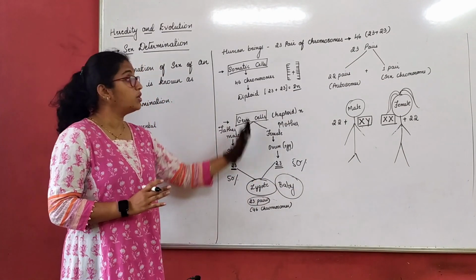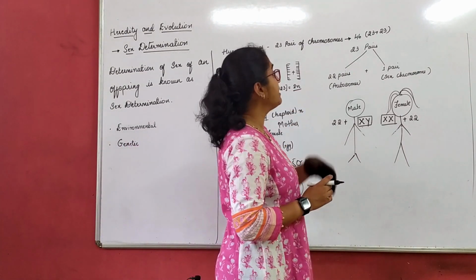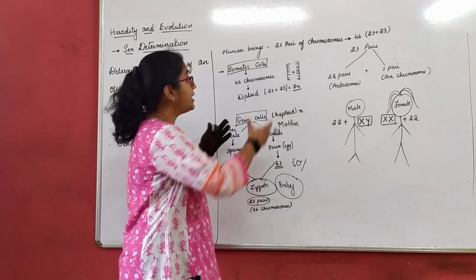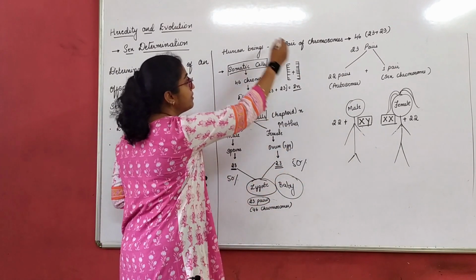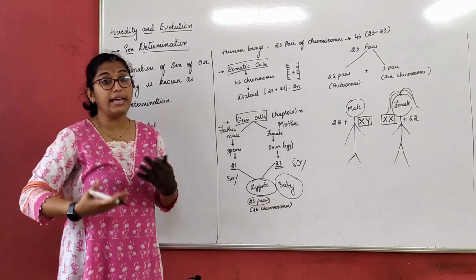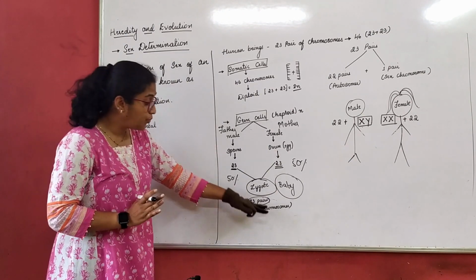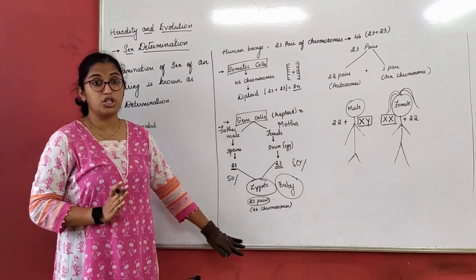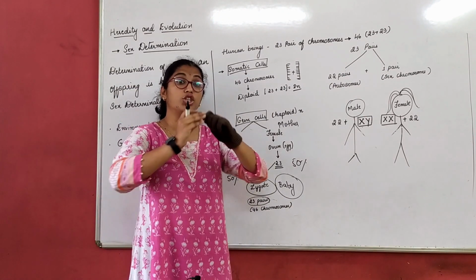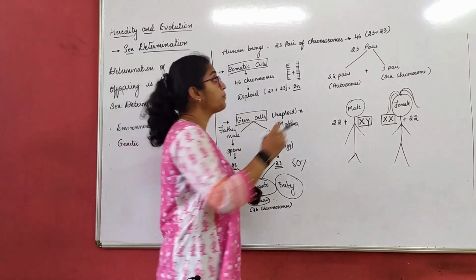If this is clear, we can go to the further part. Now, these 23 pairs of chromosomes, how are they divided further? Here I gave you a picture of the 46 chromosomes, that is 23 pairs. How are they actually mixing, or how is it actually formed? How the 23 pairs are formed we understood here, right? Now let us understand the subdivision or the bifurcation of the 23 pairs of chromosomes.